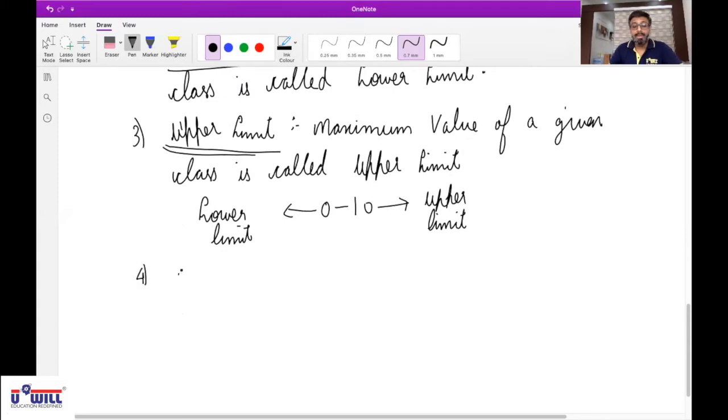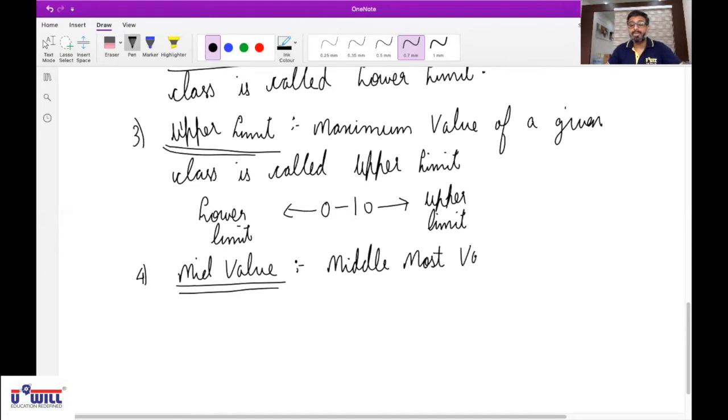Fourth term, mid value. It is the middlemost value of a given class.